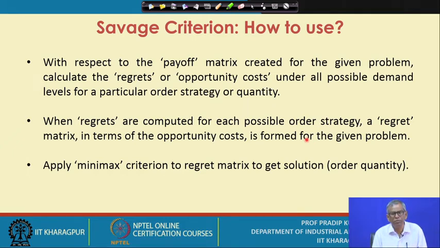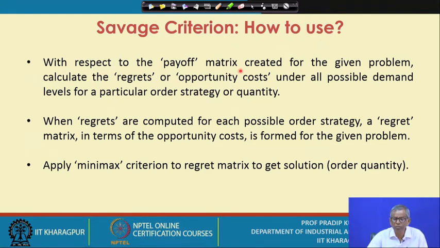But in many cases when you try to avoid risk, you must first get an assurance of what is the minimum payoff you should be assured of. So if you try to create a situation where the minimum payoff is assured, obviously you will opt for Wald criterion. Now alternatively you can also use the Savage criterion. Now how do you use the Savage criterion?